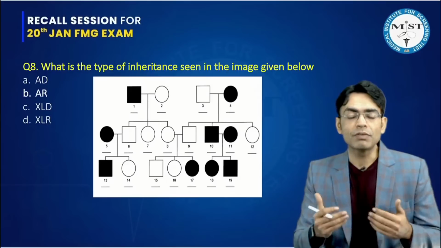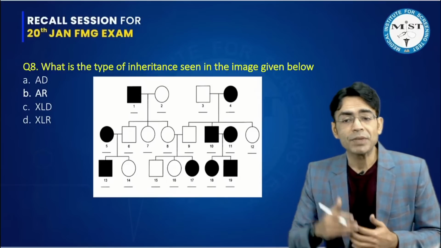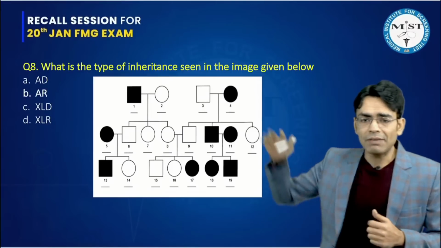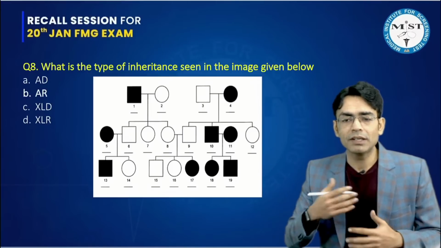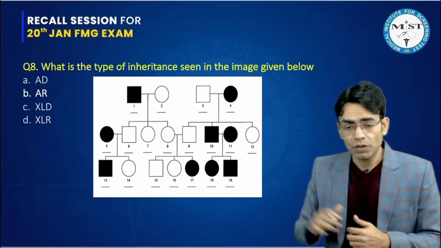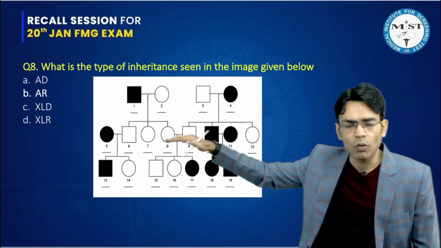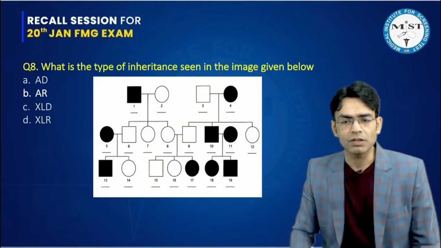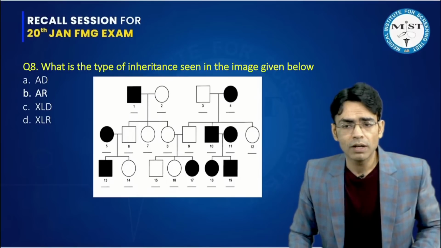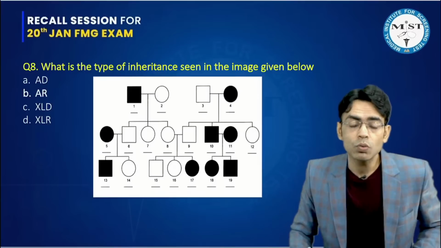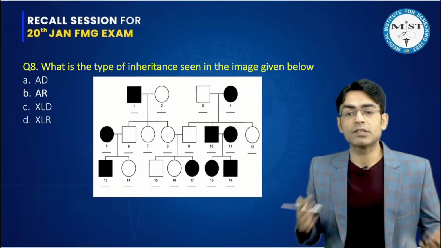I have to first differentiate between the dominant and the recessive. How am I differentiating it? I will count the generations and see whether there is a skipping of generation present or not. On a first glance, I would see that there is some involvement in this generation, in this, and in this generation. So all the generations are being involved. So I may quickly jump to a conclusion that this is a dominant pedigree.